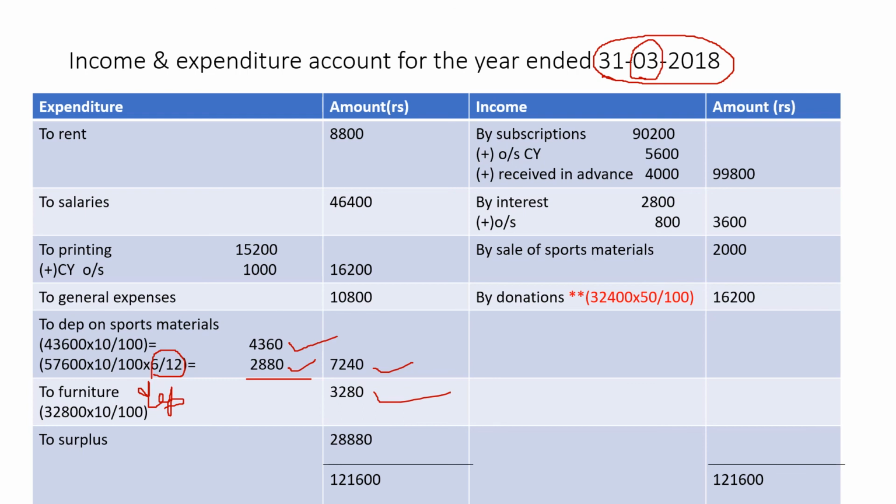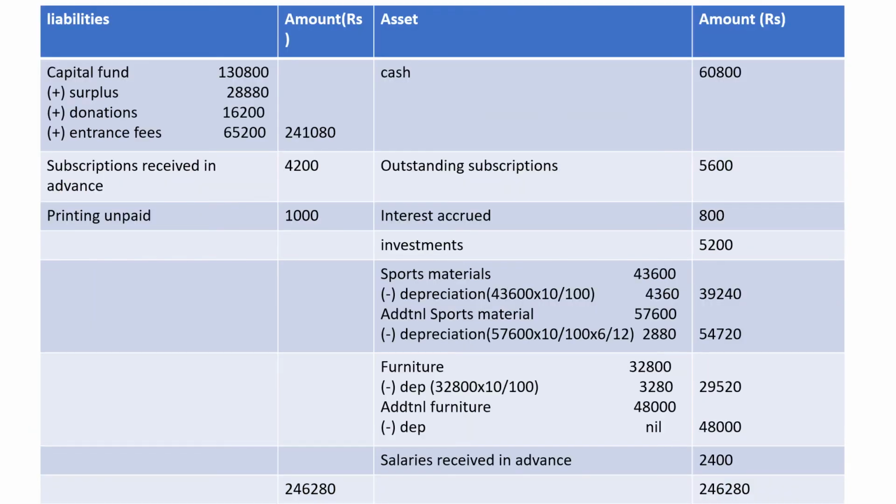Okay, so prepare the income and expenditure account. Find out the total of the debit side and credit side and find out the surplus. Now for the balance sheet, here sports material minus depreciation. For sports material there are 2 categories. This is the additional sports material. For that depreciation, we have done a similar problem.